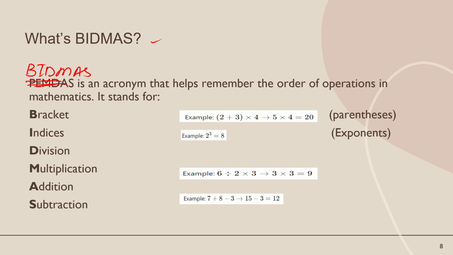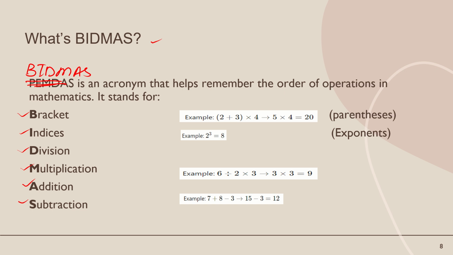Okay, I will tell you about the BIDMAS. That helps remember the order of the operations. Okay, now what is the abbreviation of these letters? B for bracket, I for indices, D for division, M for multiplication, A for addition, and S for subtraction.